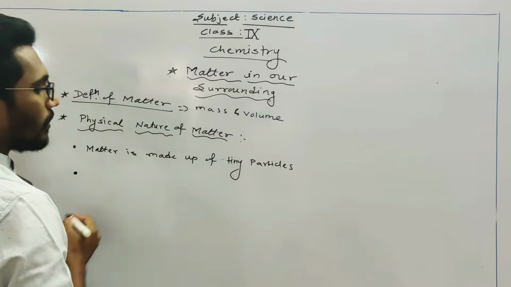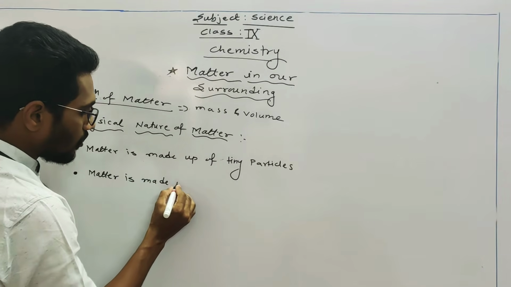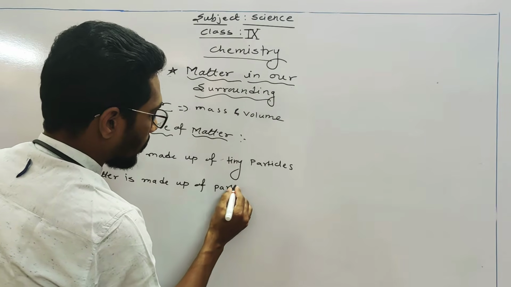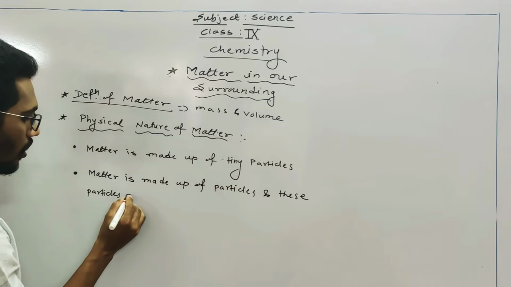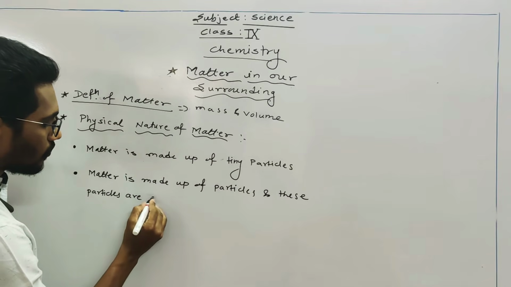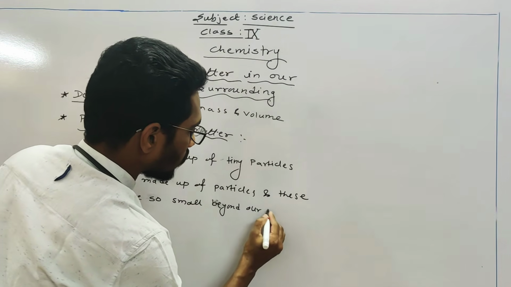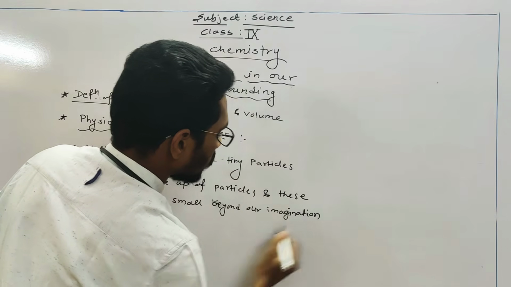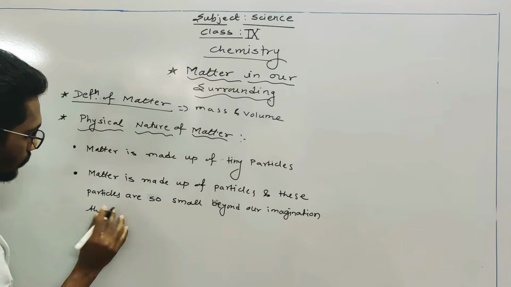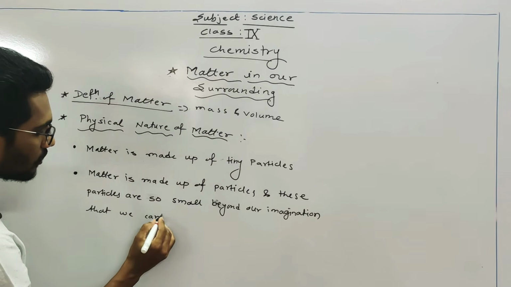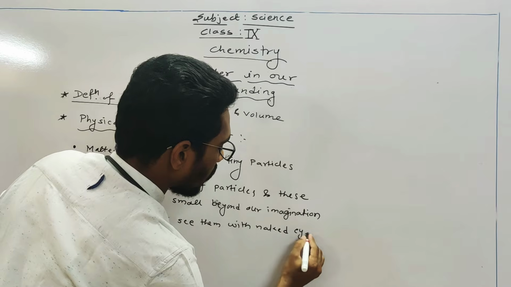The second point of physical nature of matter is: matter is made up of particles, and these particles are so small, beyond our imagination, that we can't see them with naked eyes.